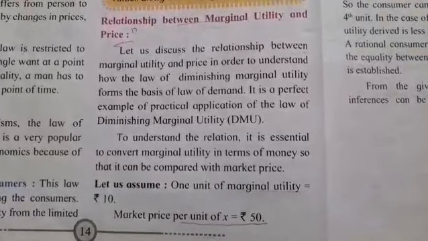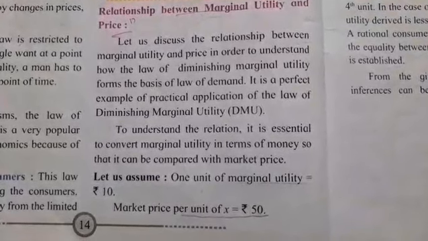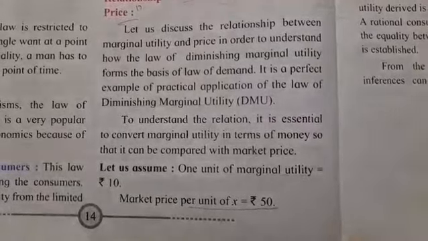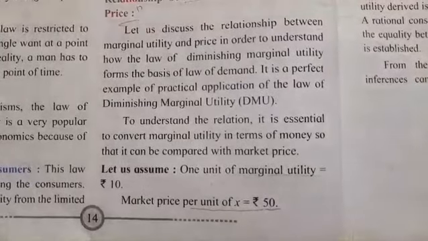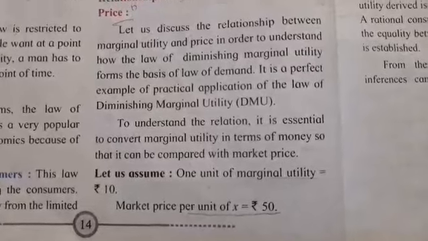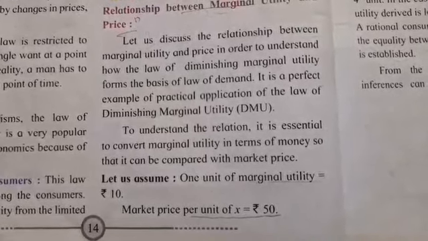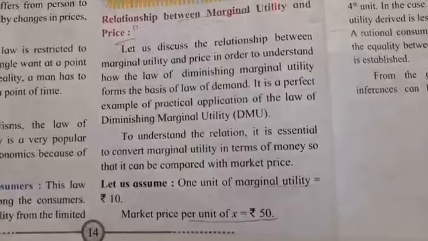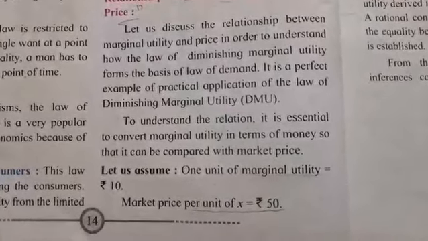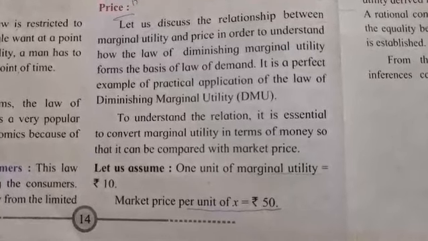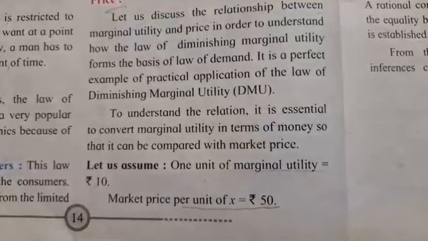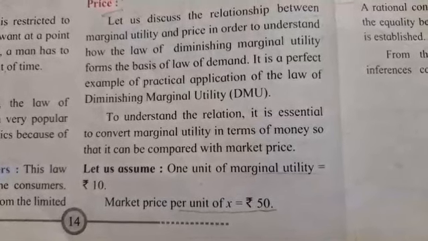Relationship between marginal utility and price. Let us discuss the relationship between marginal utility and price in order to understand how the law of diminishing marginal utility forms the basis of law of demand. It is a perfect example of practical application of the law of diminishing marginal utility, DMU. To understand the relation, it is essential to convert marginal utility in terms of money so that it can be compared with market price. Let us assume 1 unit of marginal utility is 10 rupees.